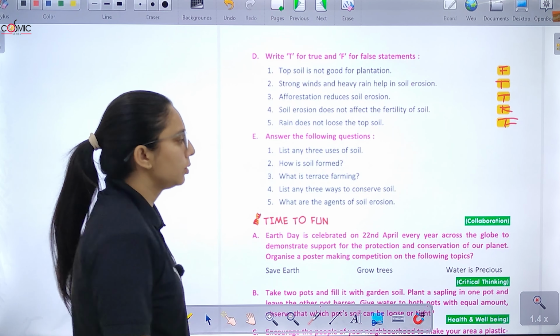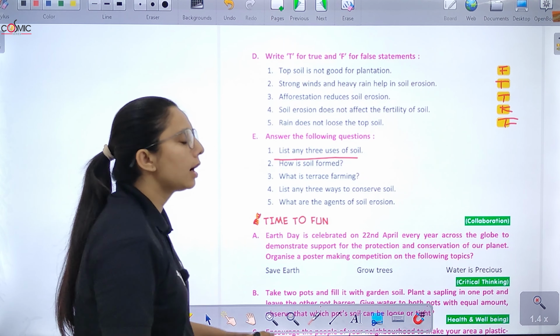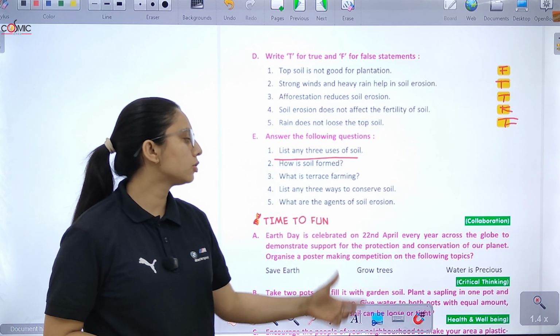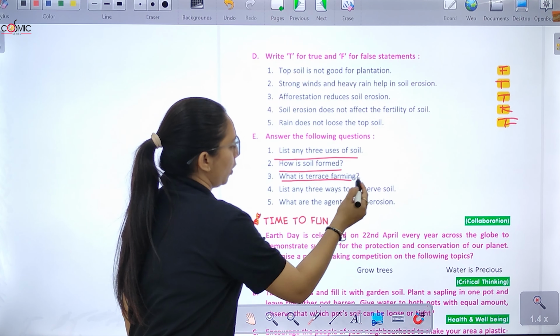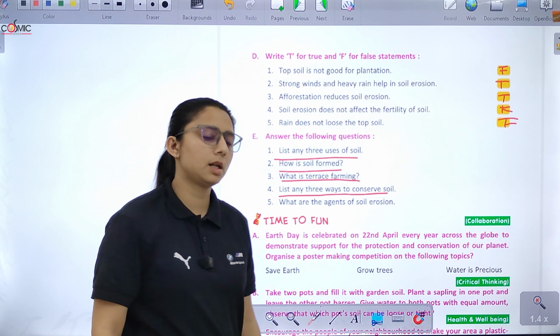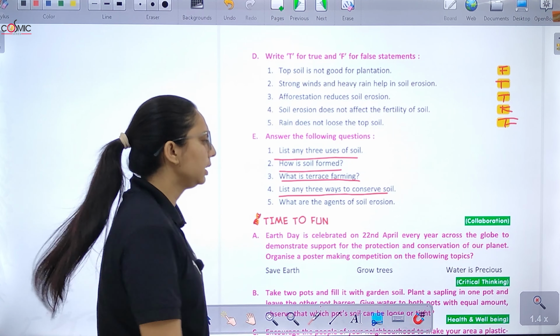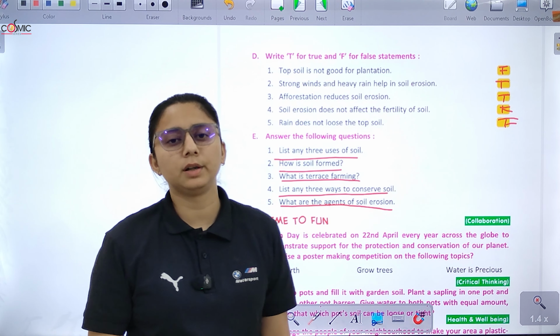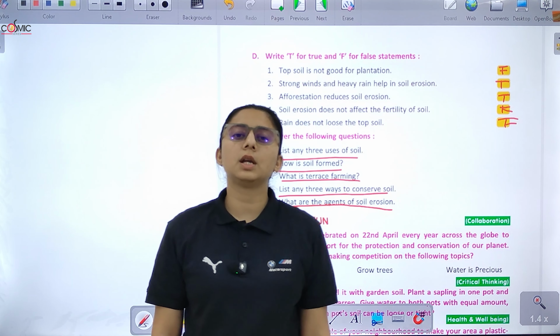Next is answer the following questions. List any 3 uses of soil. You have to tell what soil is used for: planting crops. How is soil formed? What is terrace farming? List any 3 ways so that you can conserve soil. What are the 3 agents? Air, water, wind. What are these? These are the 3 agents of soil erosion.